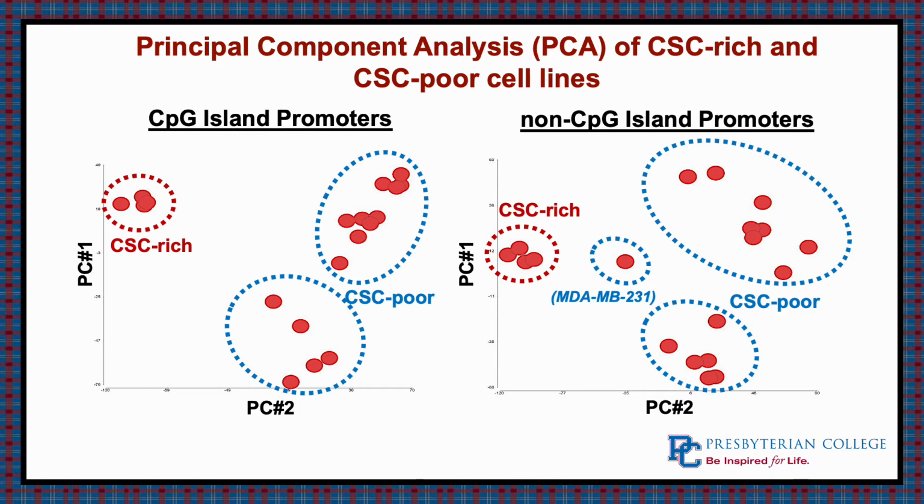So as you can see, all these red dots representing each of the cell lines that we saw previously, the cancer stem cell rich, all of them have very similar CpG islands and non-CpG islands, which also are different from our cancer stem cell poor cell lines. So what we're trying to find is a difference in the methylation patterns of these cell lines to show that there is a developmental difference in the DNA of cancer stem cell rich versus cancer stem cell poor cells.